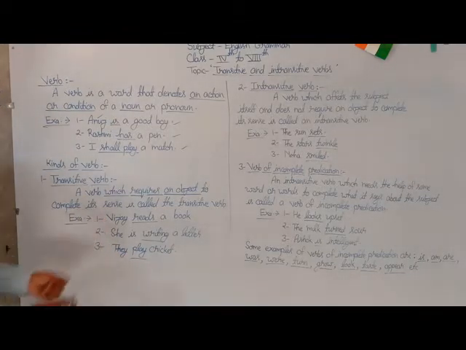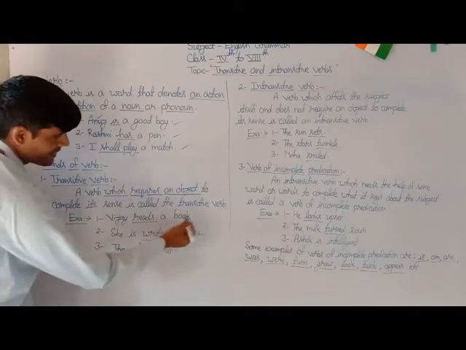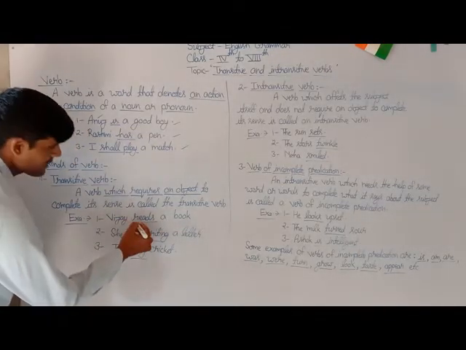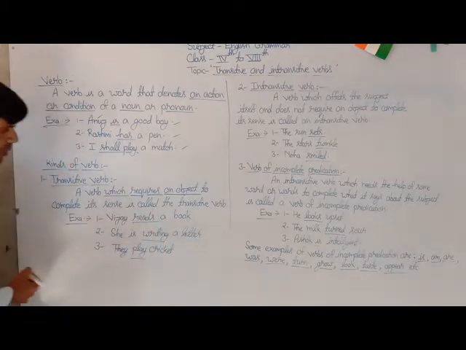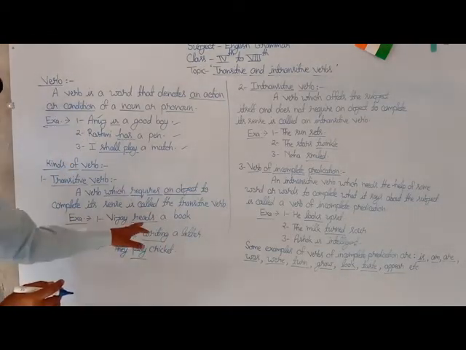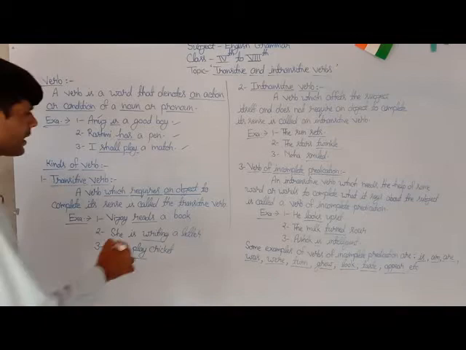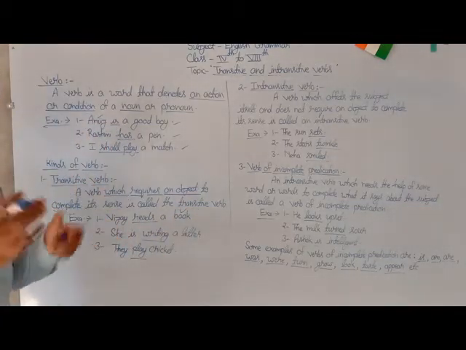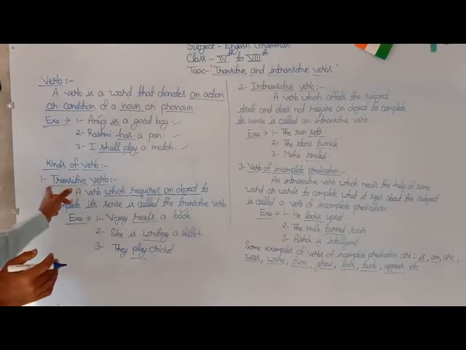The first one is Vijay reads a book. Here in the first sentence, the underlined word reads is a transitive verb because it requires an object, a book, to complete its sense. So this is counted as a transitive verb.